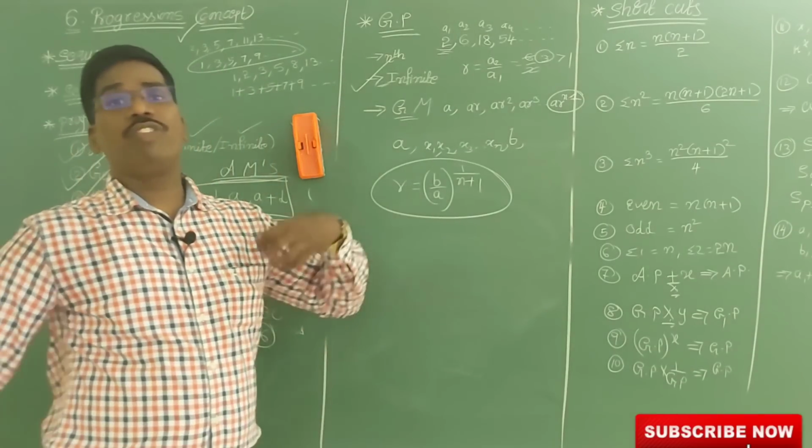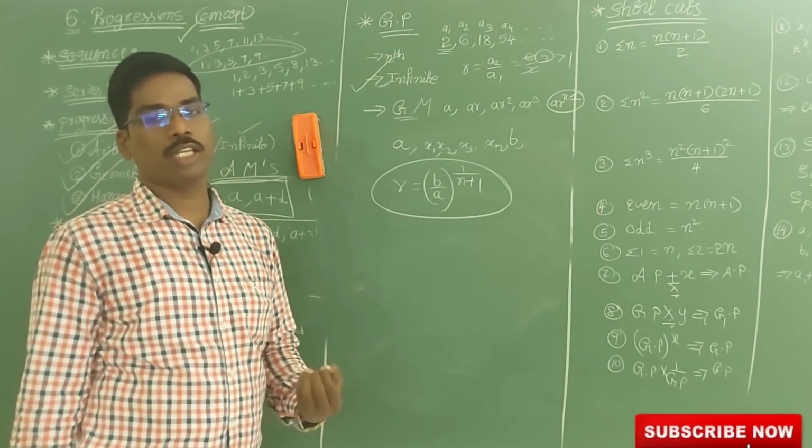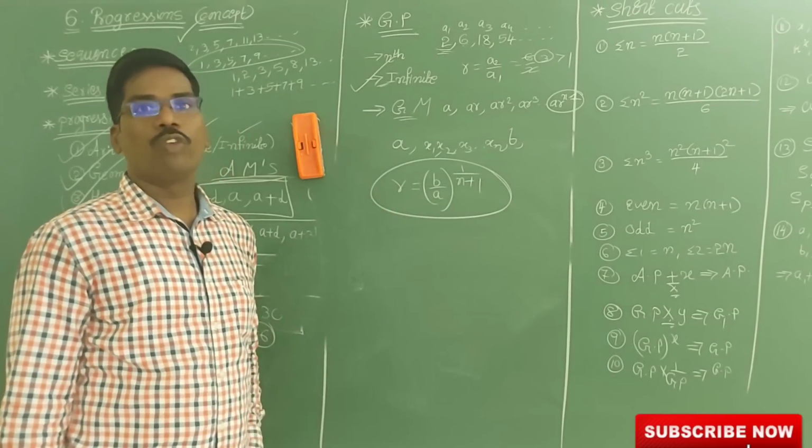Between A and B, if there are n geometrical means, then the common ratio R is equal to B by A all to the power of 1 by n plus 1.